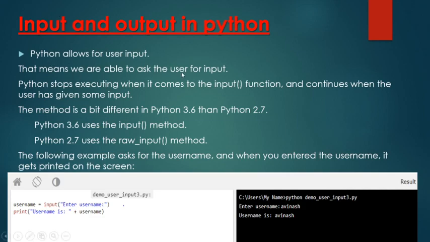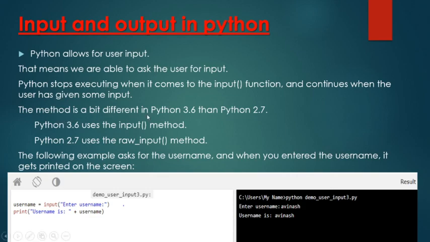That means we are able to ask the user for input. Python stops executing when it comes to the input function, so for asking any value from the user we'll use the input function, and continues when the user has given some input. The execution will not resume until you give an input value to the program.